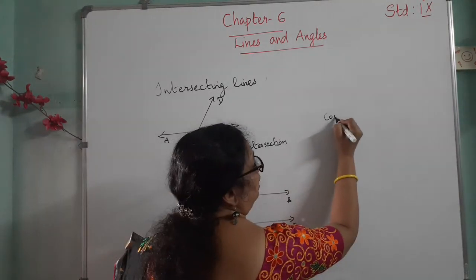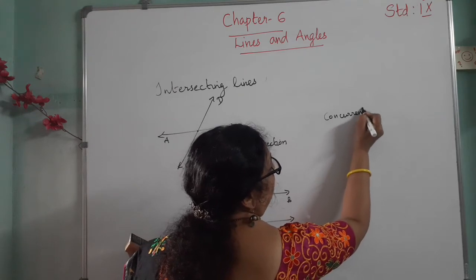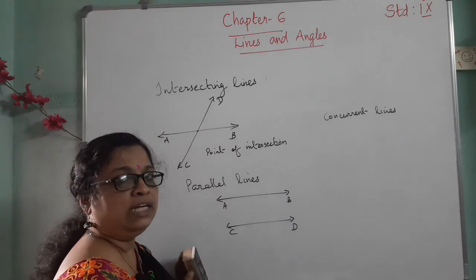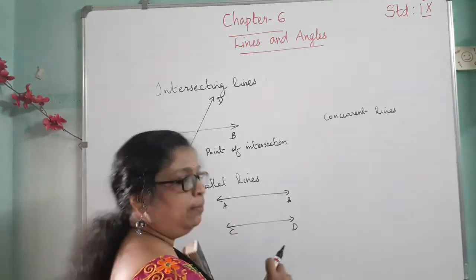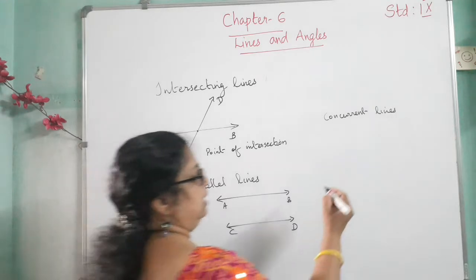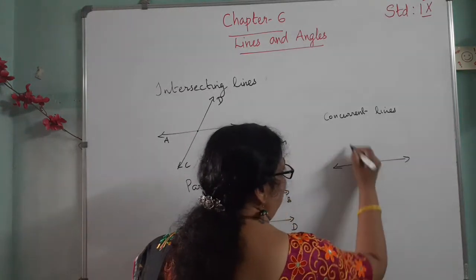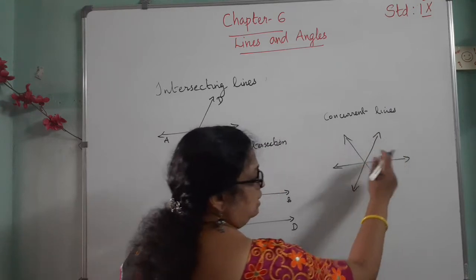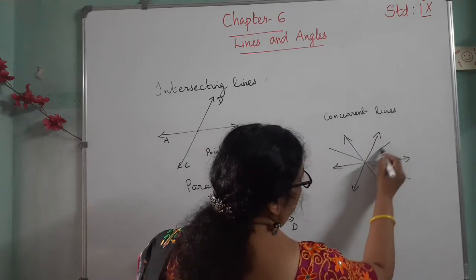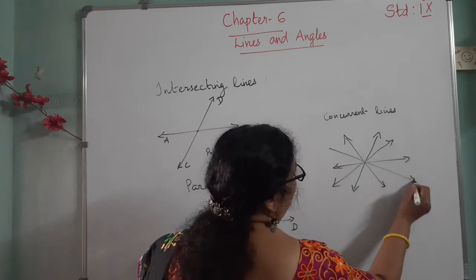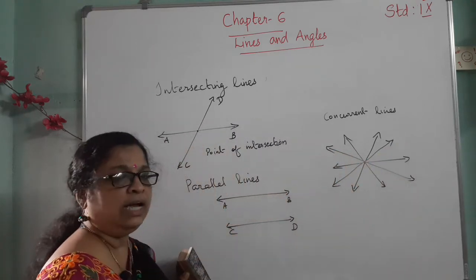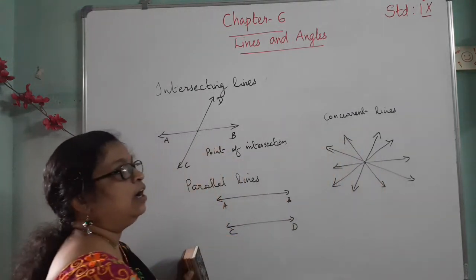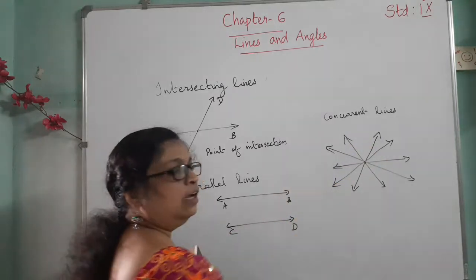Then what are concurrent lines? Concurrent lines are three or more lines passing through the same point in a plane. This is a line, this is a line, this also is a line, that is three lines. Then there are also many more lines. In this way we can draw them. If three or more lines pass through the same point in a plane, they are called concurrent lines. These all are concurrent lines.